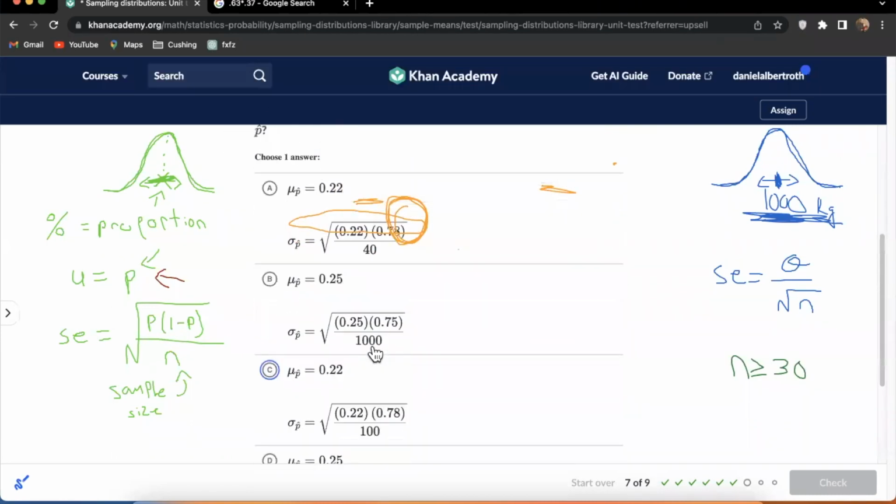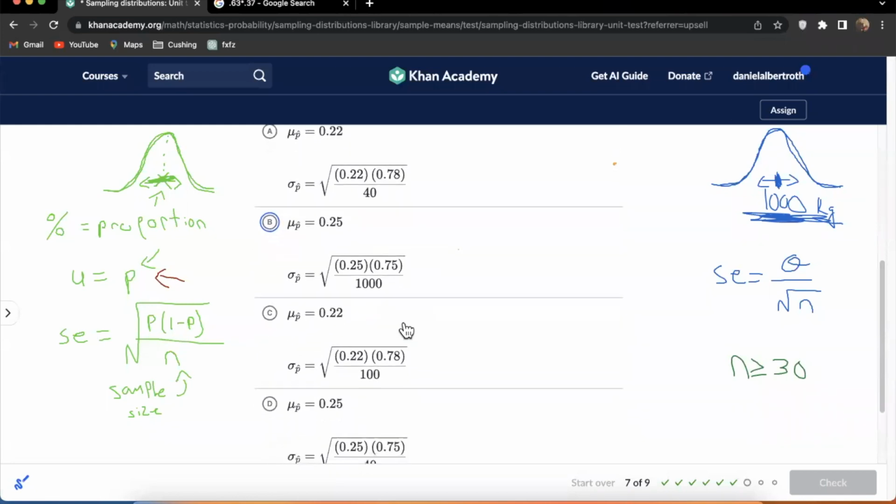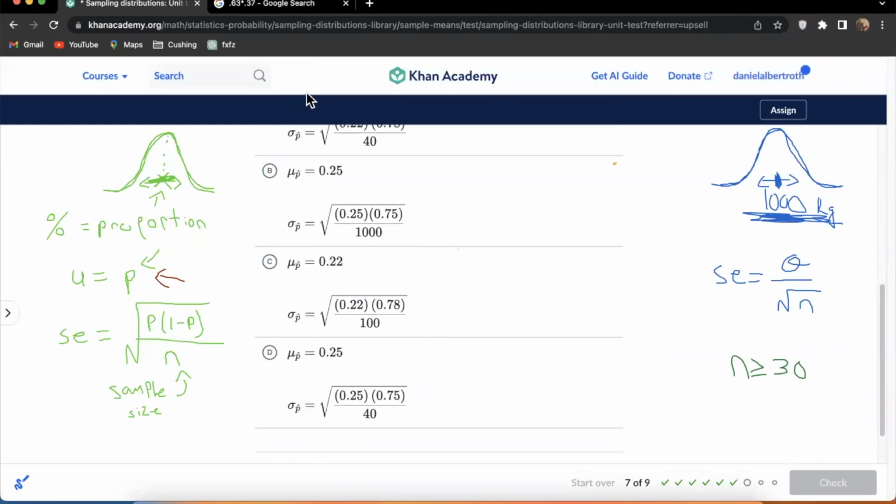That rules out A and C already. A and C are gone because they're not using the correct center or mean of the sampling distribution. I am going to need to erase this because I need to move this. So it's either B or D, because B and D have the correct center of the distribution. The center needs to be at the true average of 0.25.